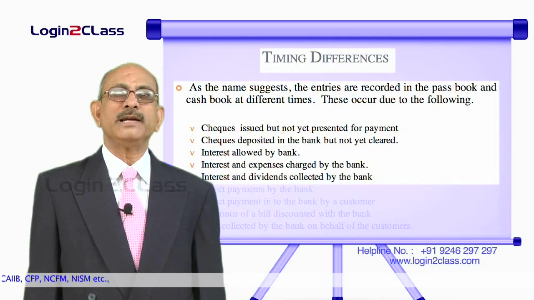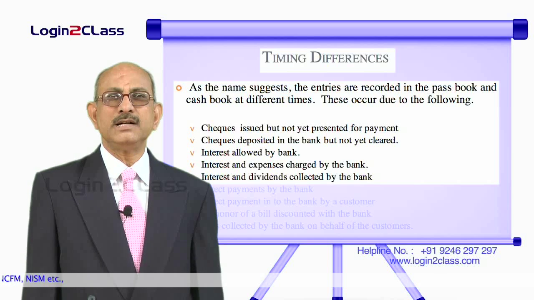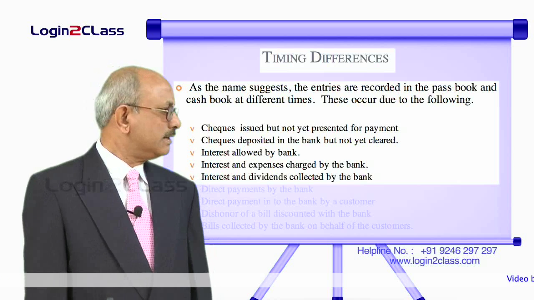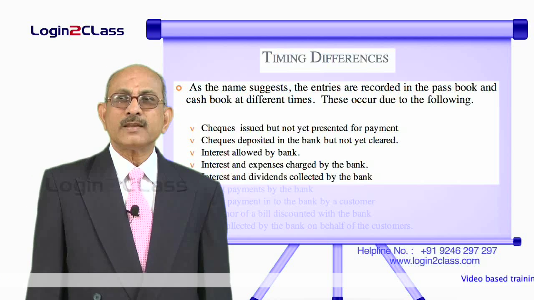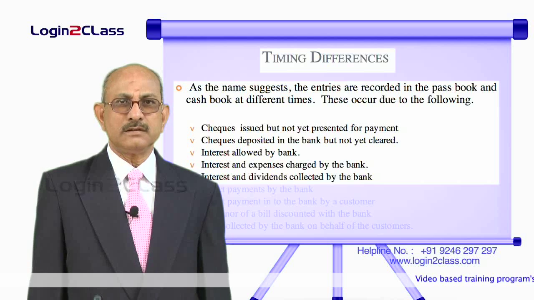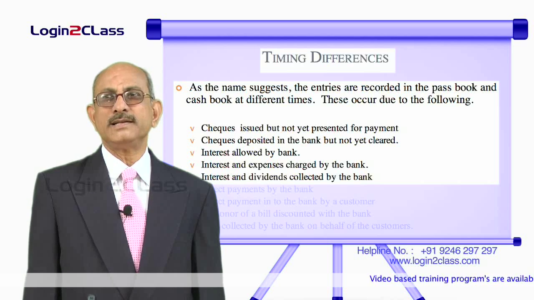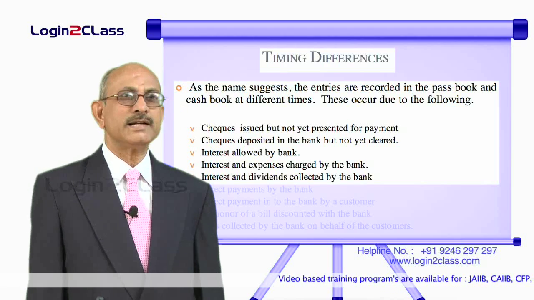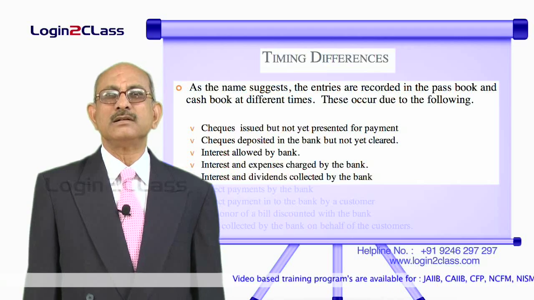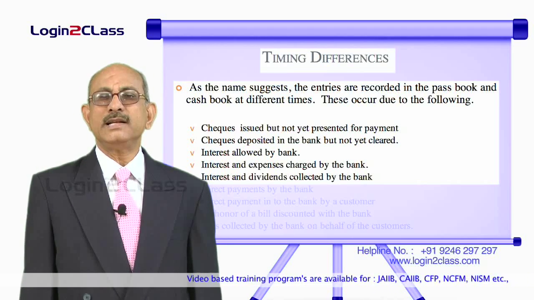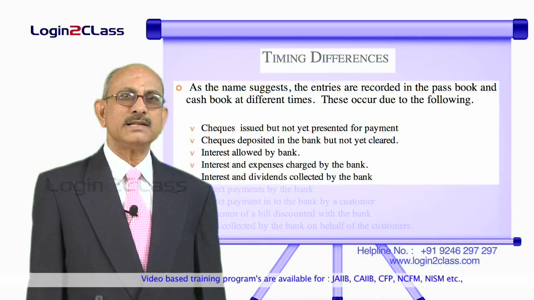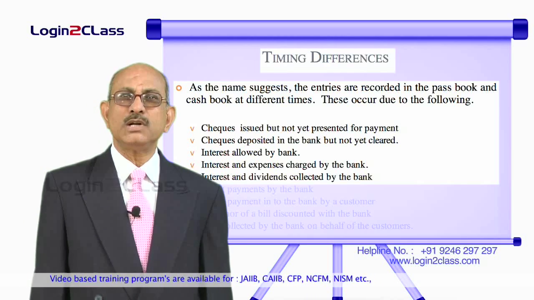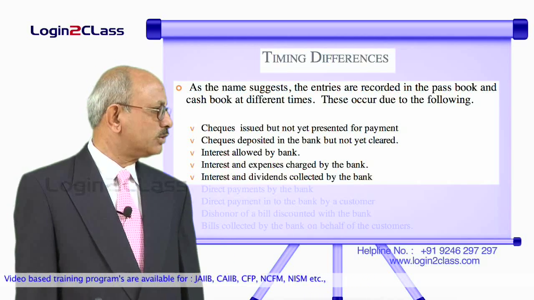Similarly, the bank may be collecting certain dividends and interest payments on behalf of the customers from different entities. For example, if the customer has certain government securities or fixed deposits invested elsewhere, and he has asked the bank to collect interest periodically, on the basis of this the bank will collect and credit the customer's account and then send the intimation, and only then the customer will record these transactions in his cash book. So again there is a time lag between what the bank has put through and what the customer will be putting through at a later date.